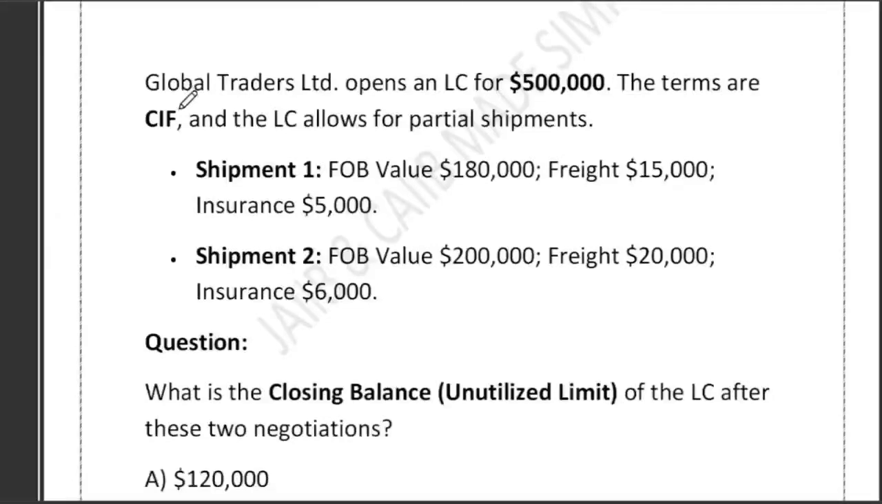that Global Trader Limited open an LC. So this question pertains to LC, right? They open a letter of credit for $5 lakh. So you can see the first question was BEP, the second question was the gold card exporter. So different varieties of question we are doing, right?